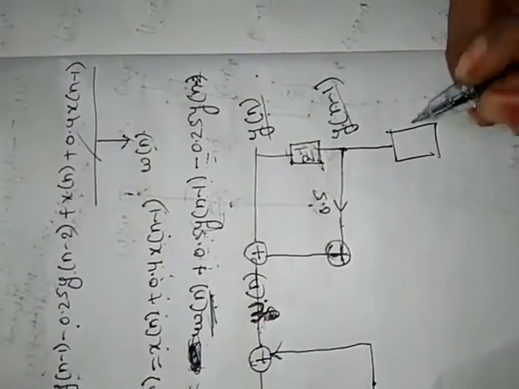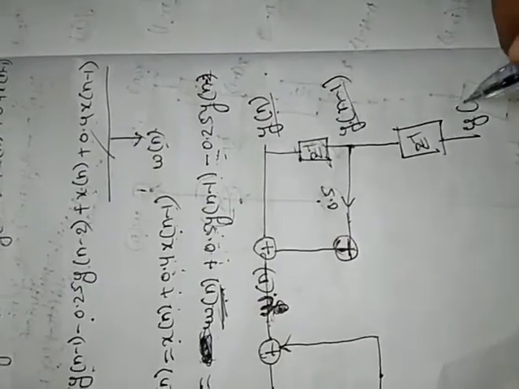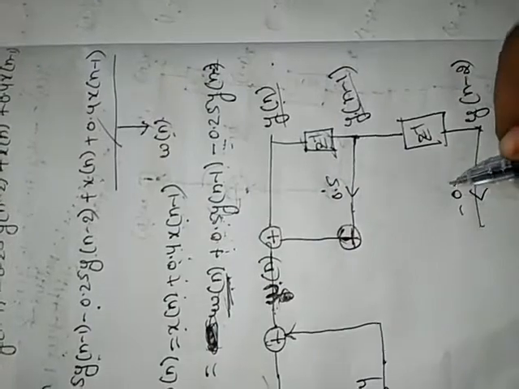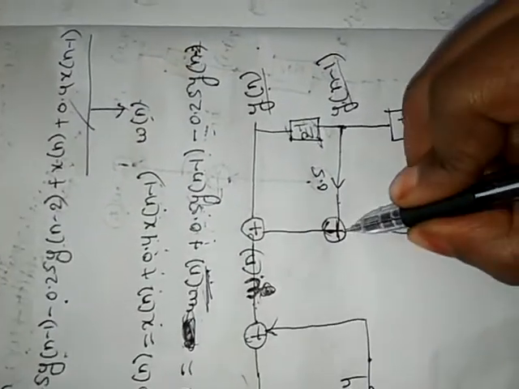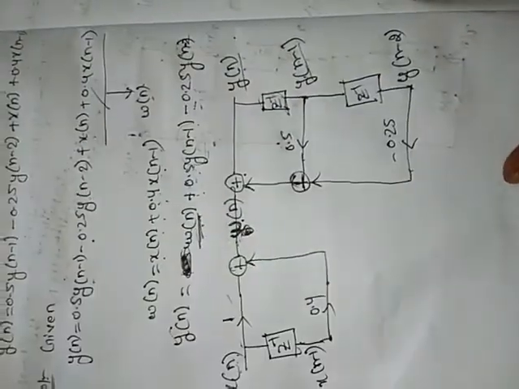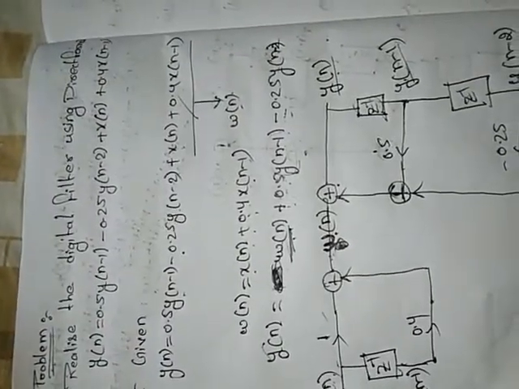Here we get y of n minus 2 by applying z inverse to the y of n minus 1. So y of n minus 2 is multiplied with minus 0.25, and that is added with this equation. So this is the direct form 1 structure for the given function y of n.